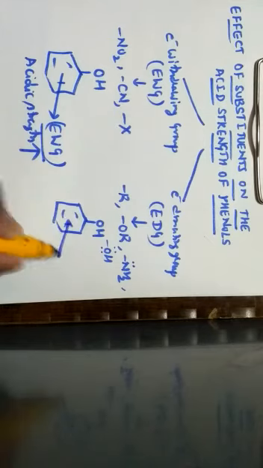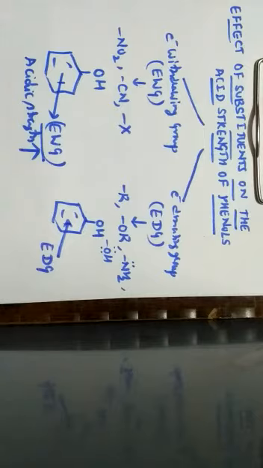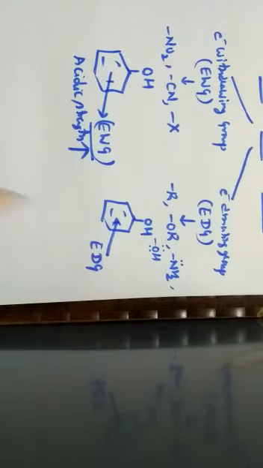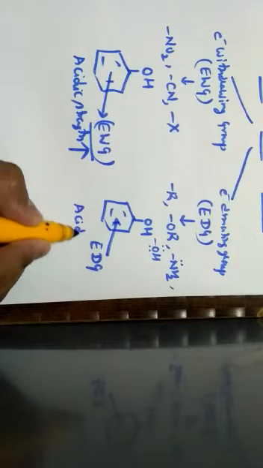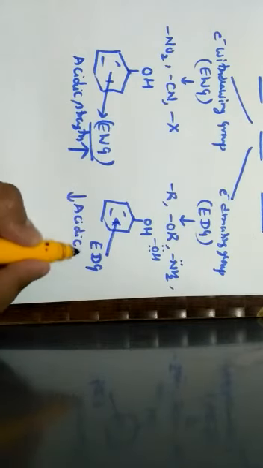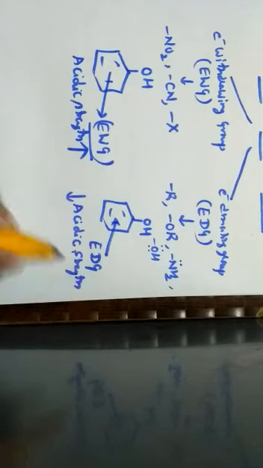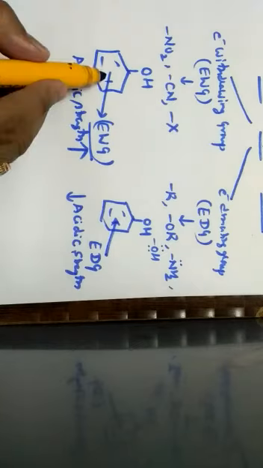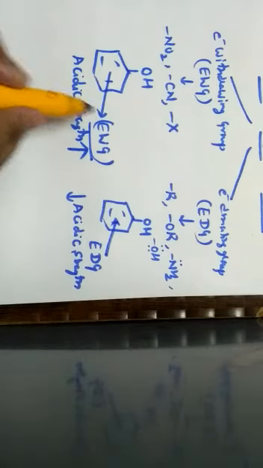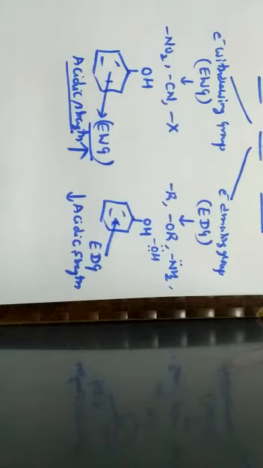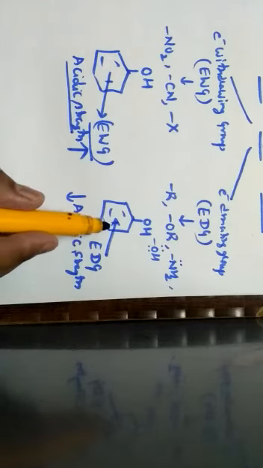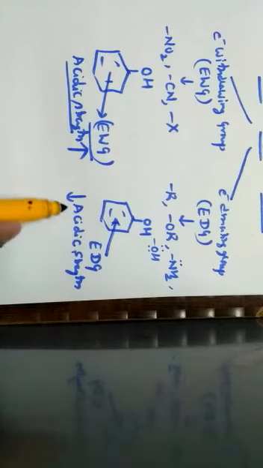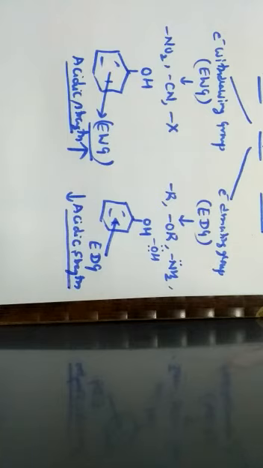When it comes to electron donating groups, the inward arrow mark indicates that it is an electron donating group, or you can also consider it as an electron releasing group. These electron donating or electron releasing groups decrease the acidic strength of phenols. Overall, when an electron withdrawing group is attached to phenol, the electrons are taken away from the benzene ring and the acidic strength of phenols increases. When it comes to an electron donating group, it donates extra electrons to the benzene ring so that cyclic delocalization of electrons takes place and the acidic strength decreases.